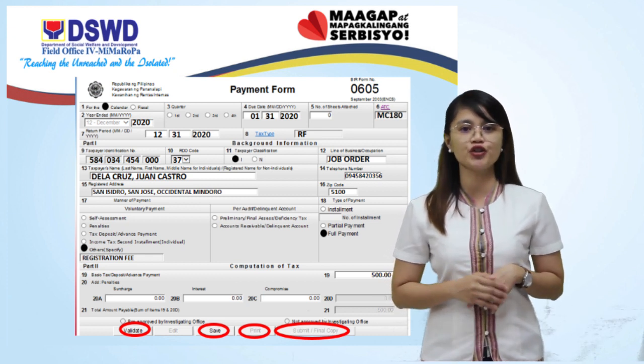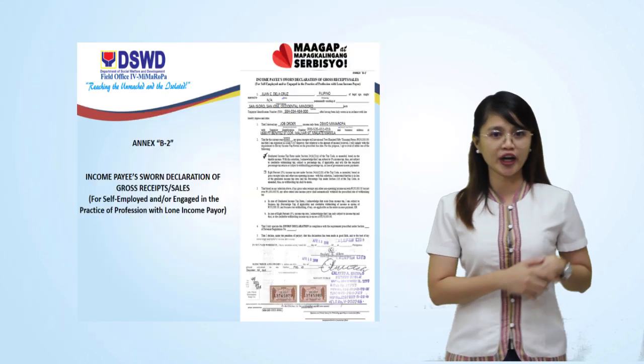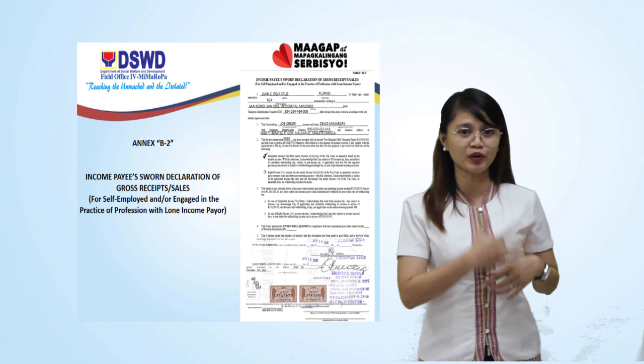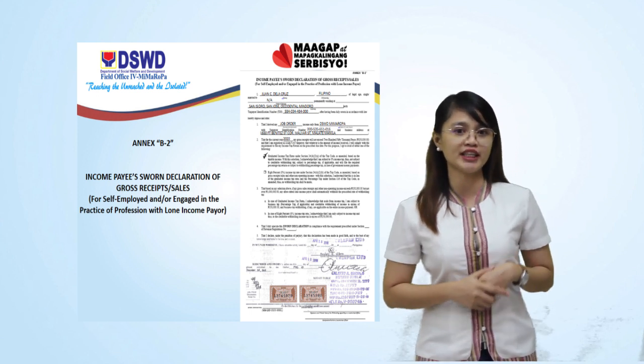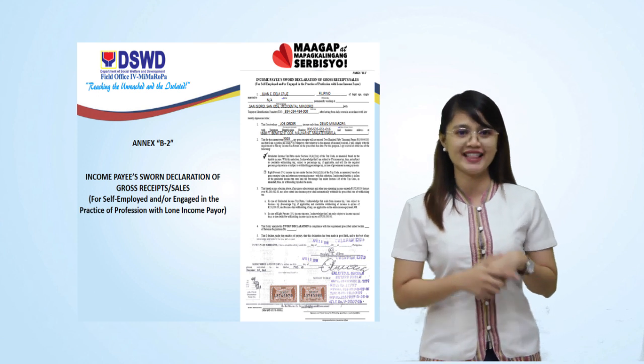Other than that, you are required to submit Annex B2, a sworn declaration that you are self-employed and deriving only your income from the DSWD, with no other source of income.